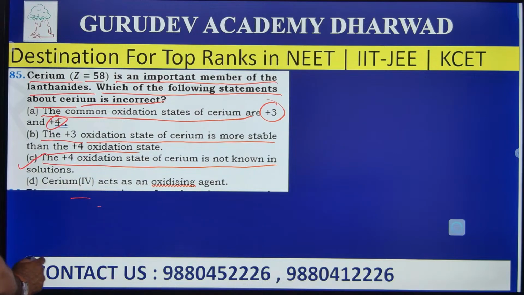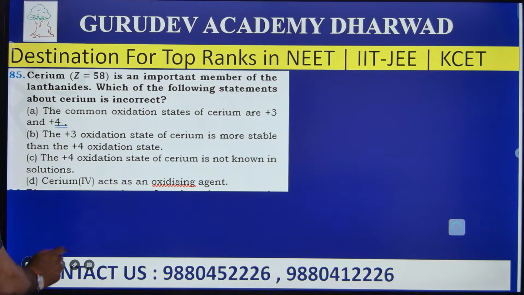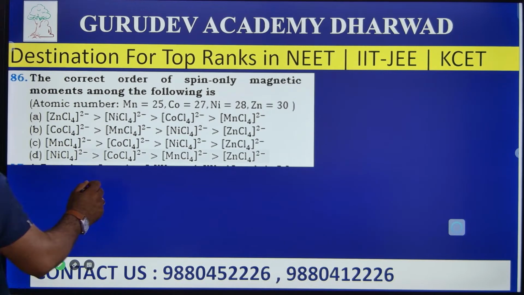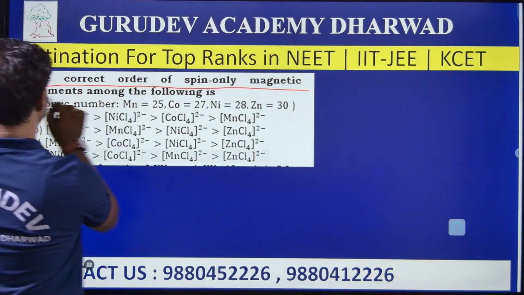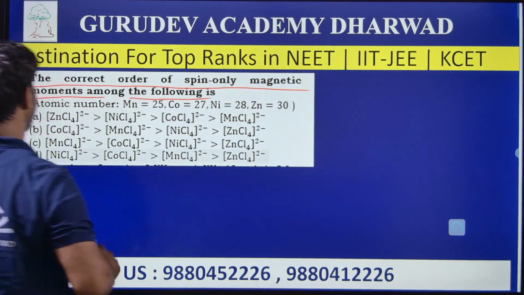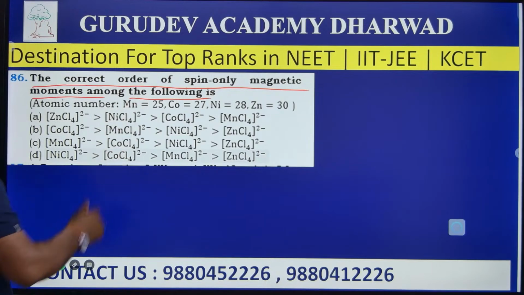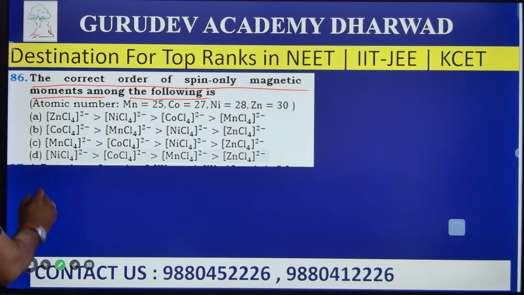Go to the next problem then. The correct order of spin-only magnetic moment among the following. They have given many examples here, so I will take them one by one. I am going to take zinc. Zinc atomic number is 30.